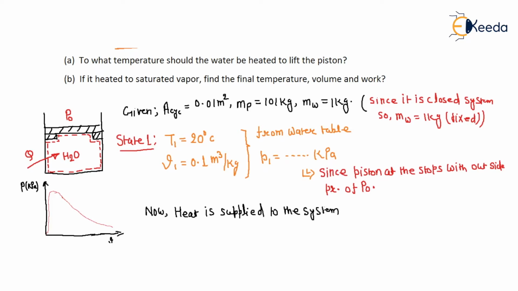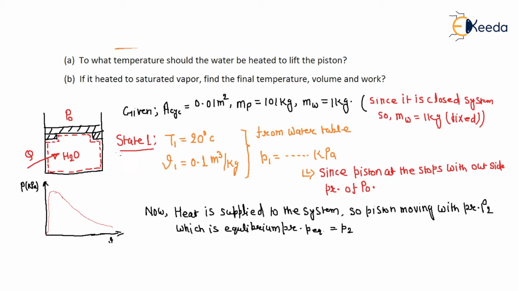Now heat is supplied to the system, so there is a chance that the piston moves with a pressure, let's suppose P2, which is the equilibrium pressure, P equilibrium. Why?